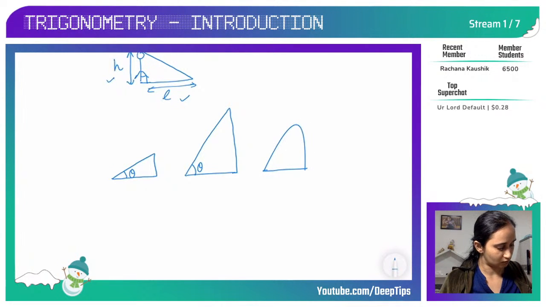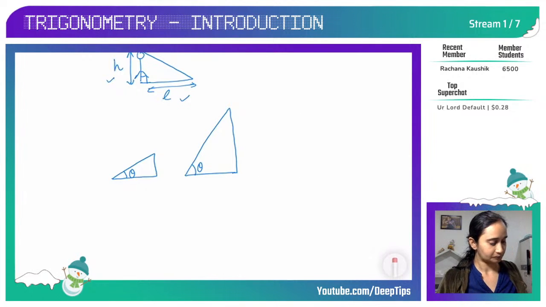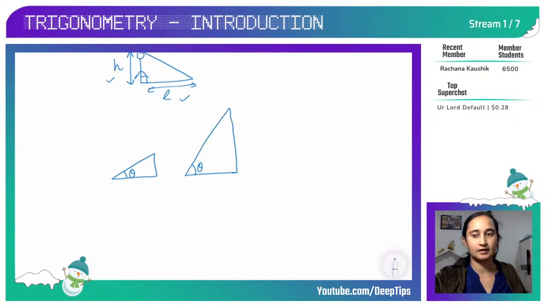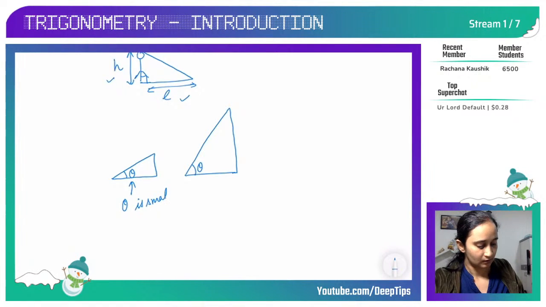Okay, this is not a triangle, this is looking more like a mountain. Okay, if you look at these two triangles, let's take an example. In this triangle, theta is very small. First triangle, theta is small. And look at the length of this side.